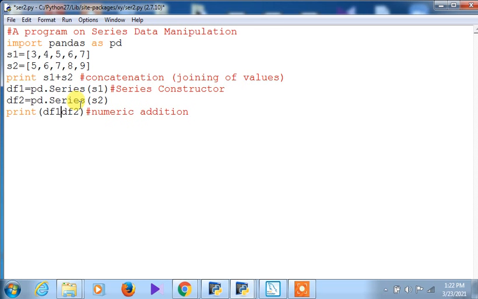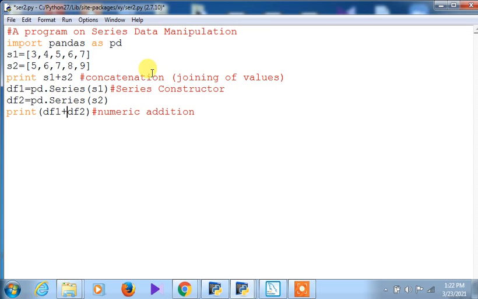Here also I am making plus. Here also I'm making plus. Okay, this is the operator overloading, an example of an operator overloading. How? Plus operator has been used out here in order to do the concatenation. Concatenation means joining. Okay, joining of values or joining of objects or whatever you say.